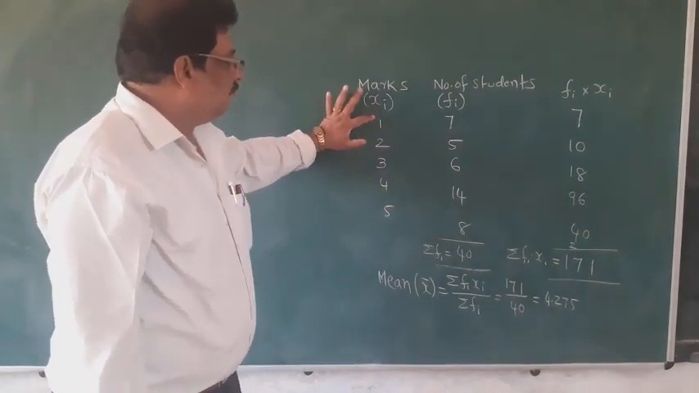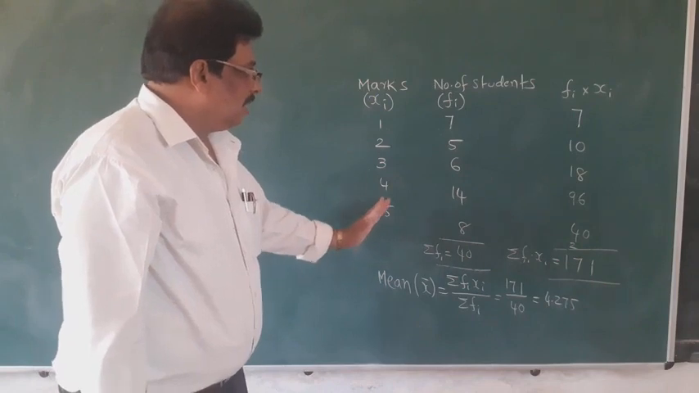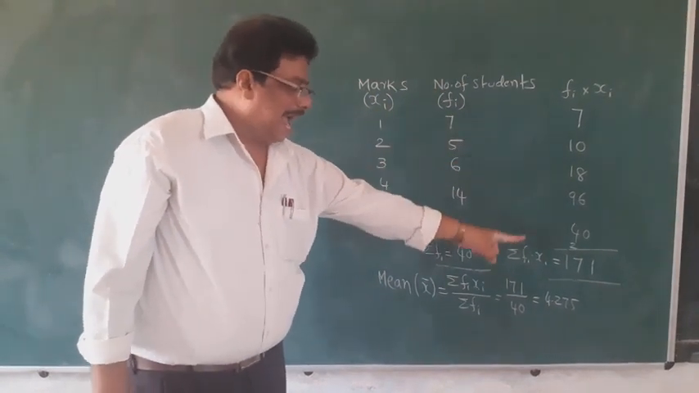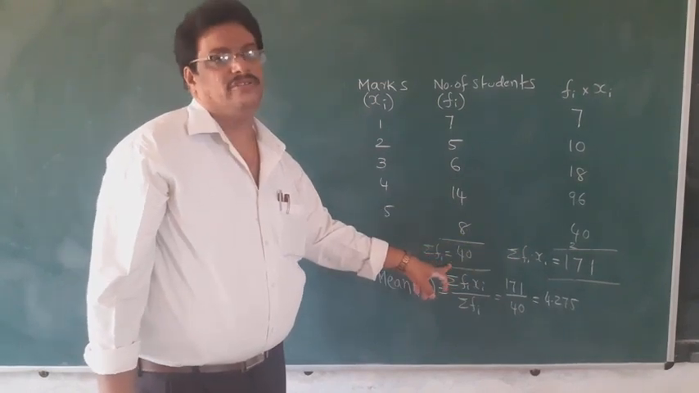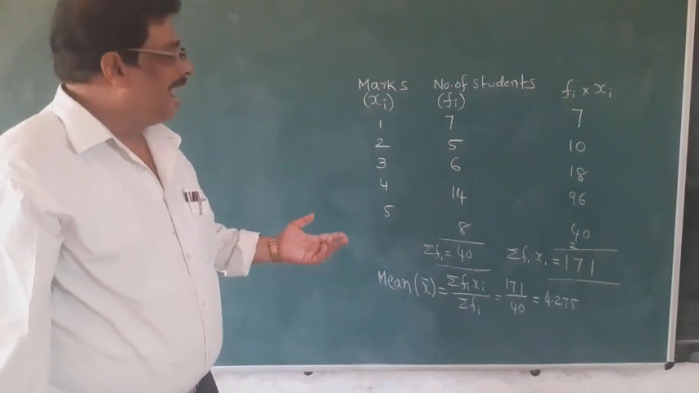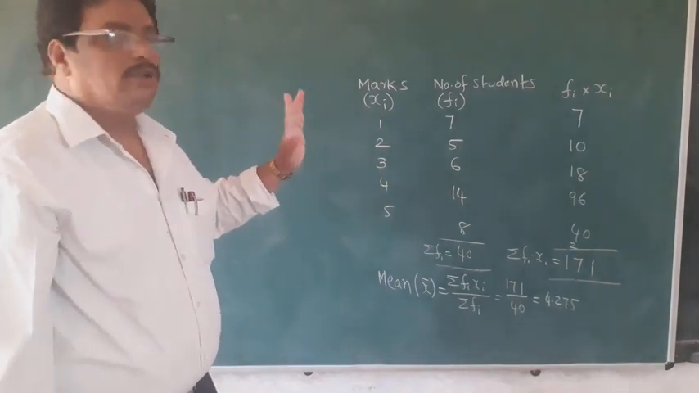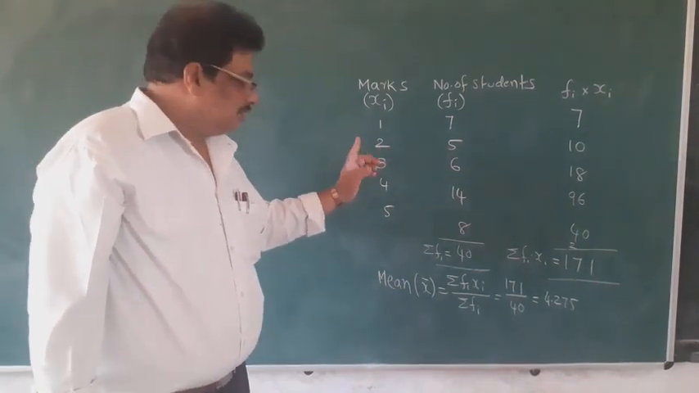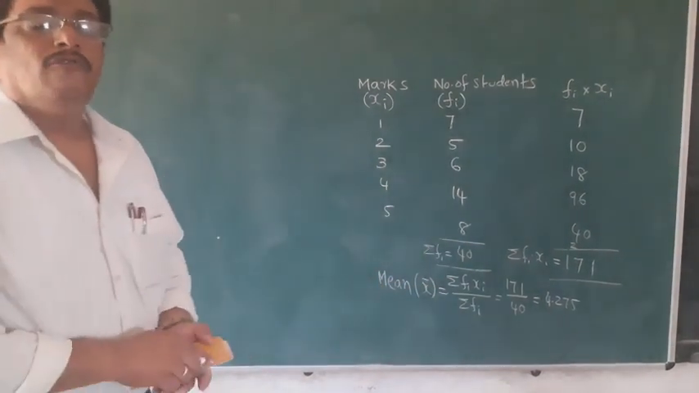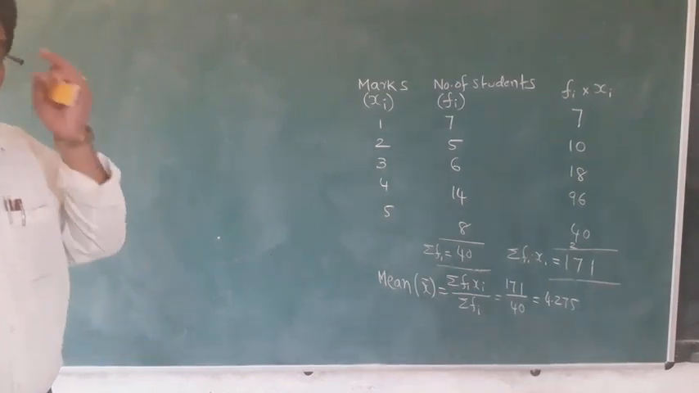So what to do? First take the marks and see how many students are there for each mark. Multiply, then add, and divide by the number of students. This is called the mean, nothing but the sum of observations. Instead of adding all the values, you can apply the formula and get the answer directly.